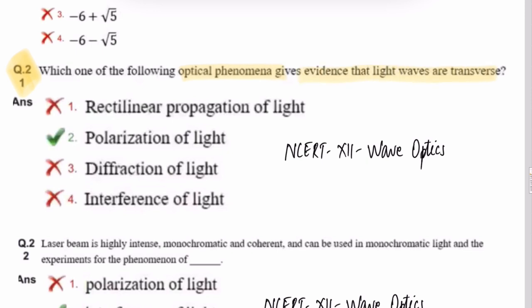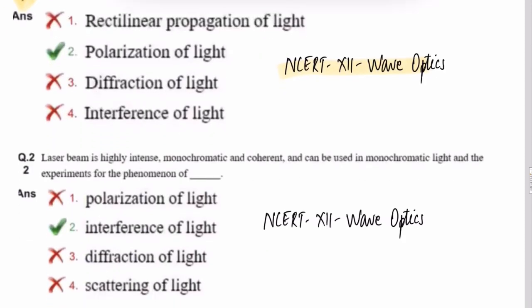Question number 21. Which optical phenomena gives evidence that light waves are transverse? So this is a very simple theoretical question from wave optics. Next question is question number 22. Laser beam is highly intense, monochromatic and coherent, and can be used in experiments for the phenomena of dash. So this again is from wave optics.